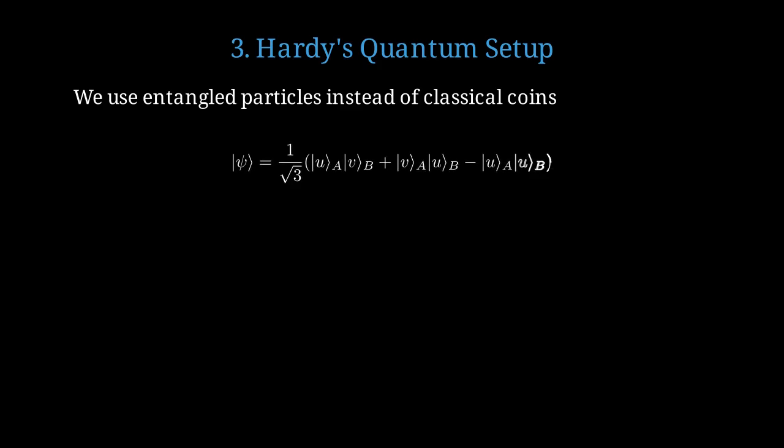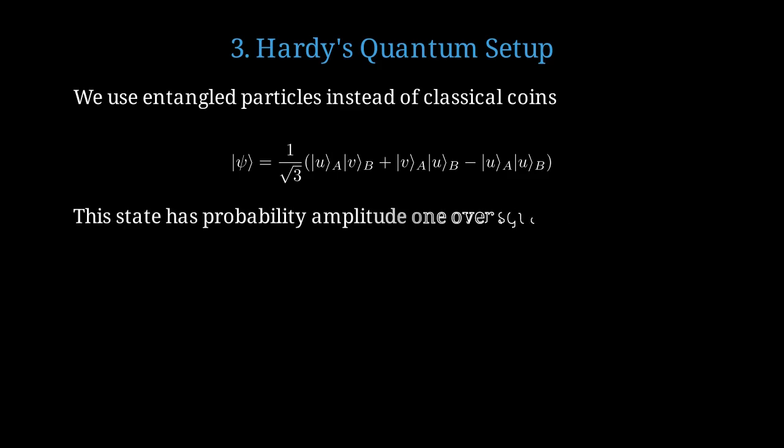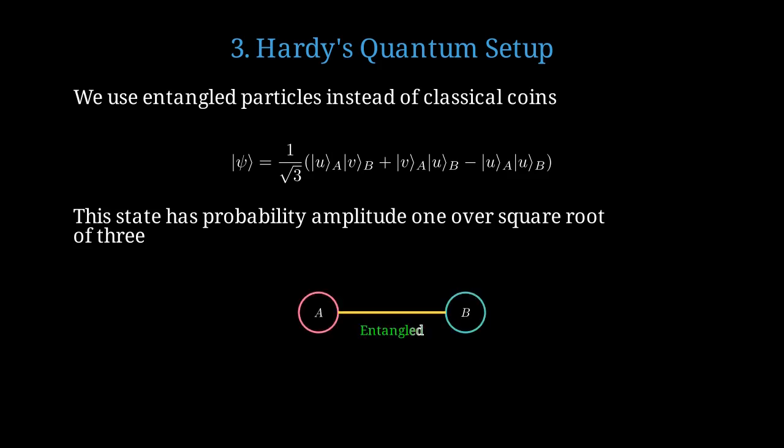This is the Hardy state. It's a special quantum entangled state written as a superposition of three terms with specific coefficients. The 1 over square root of 3 factor ensures the state is properly normalized, meaning probabilities add up to 1. The two particles A and B are entangled, connected by quantum correlations that have no classical counterpart.